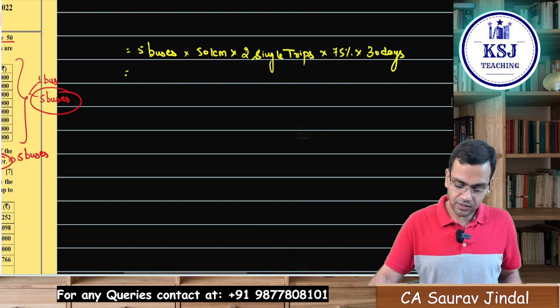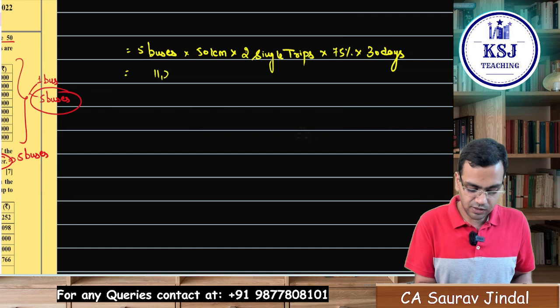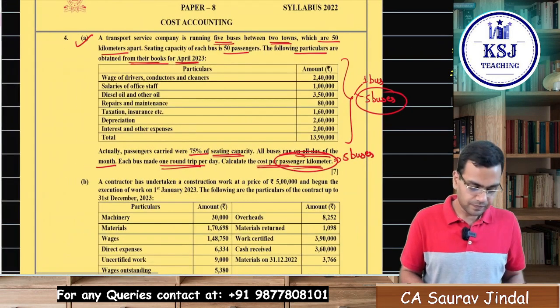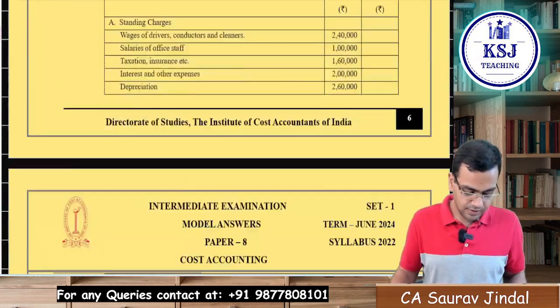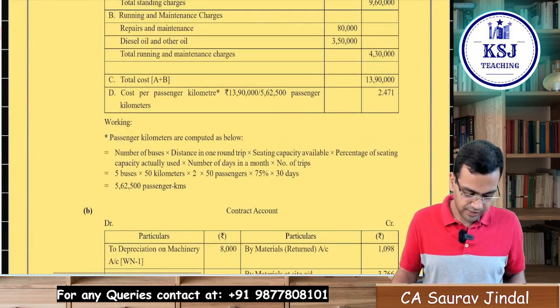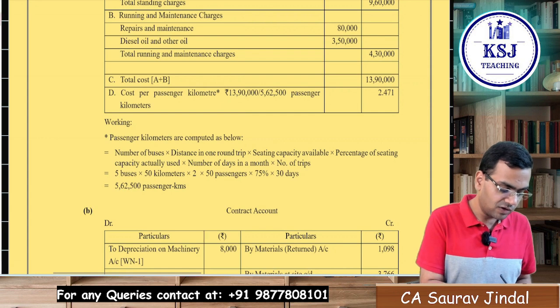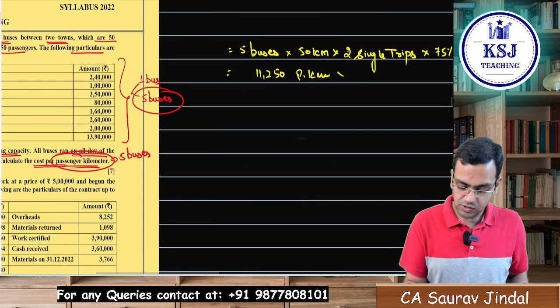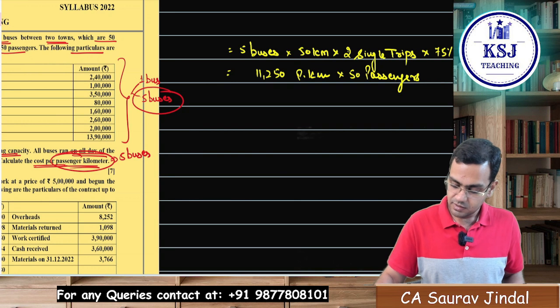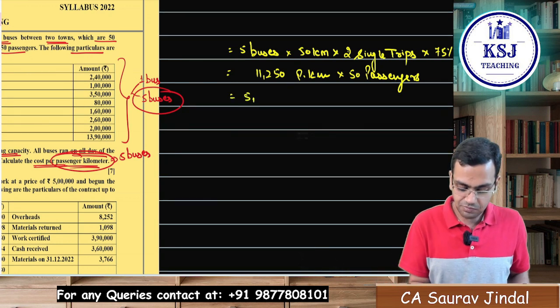50 multiplied by 2 multiplied by 30, that is 11,250 passenger kilometer, right? Let's see, I hope it will be correct. No, number of trips 30, 1 second, 50 kilometers, okay, 50 passengers also, sir, we have not taken the passengers. Sorry, 50 passengers also, 75% capacity, that comes to, sorry, my mistake.